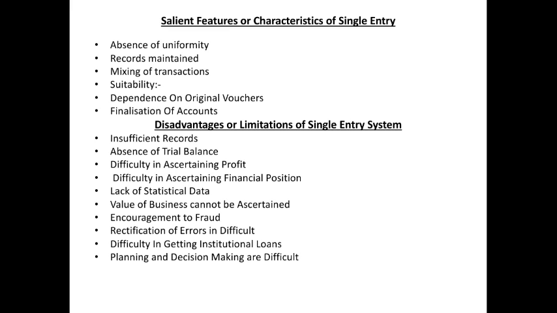Single entry is mostly suitable for sole traders, partnership firms and professionals. Joint stock companies have to follow the double entry system. So it is mostly suitable for small traders only.